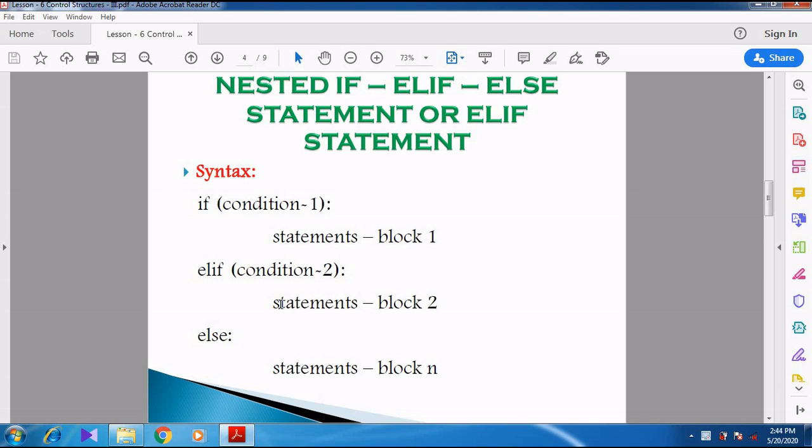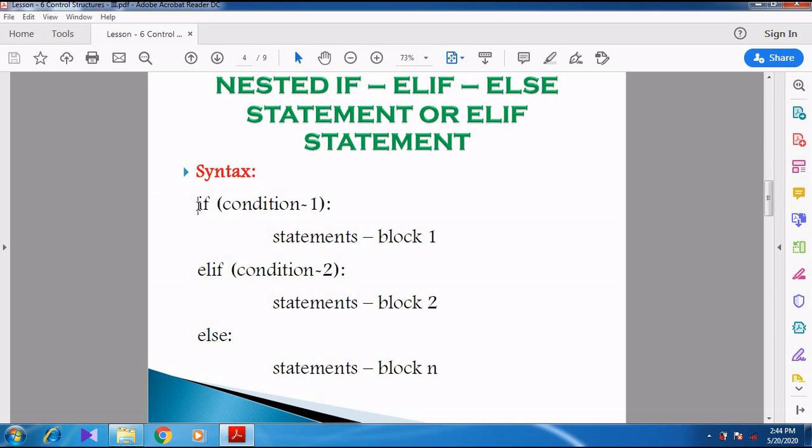This particular statement you might have studied in C++ as nested if statement or else if statement. But here we are calling it elif. Else plus if is called elif in Python programming. So now it is simple. It is like a nested if statement. Now let us see the syntax first.